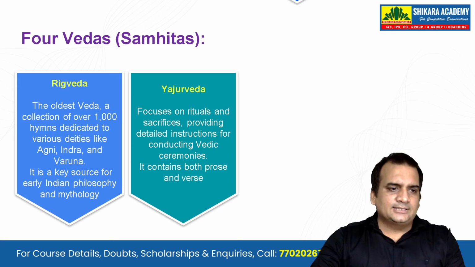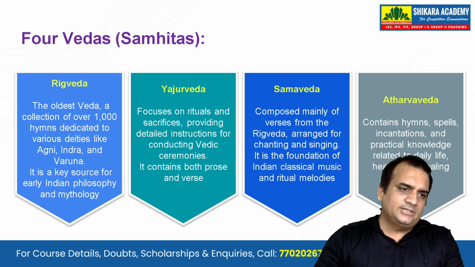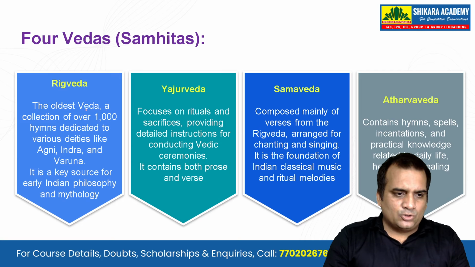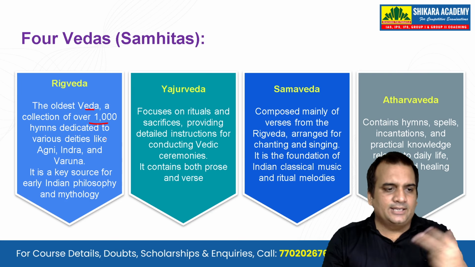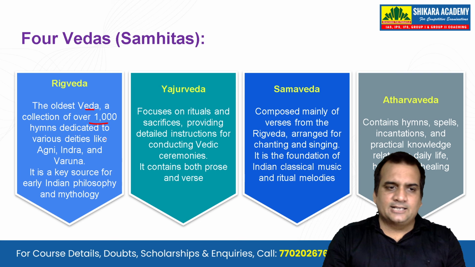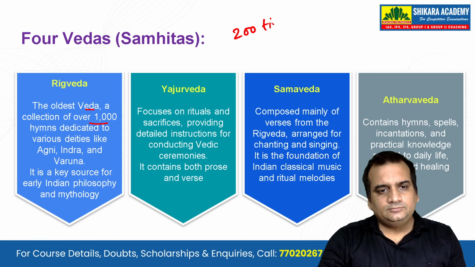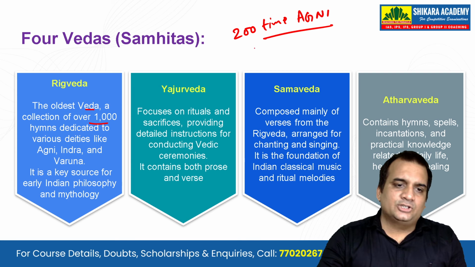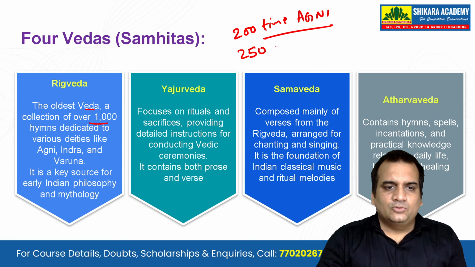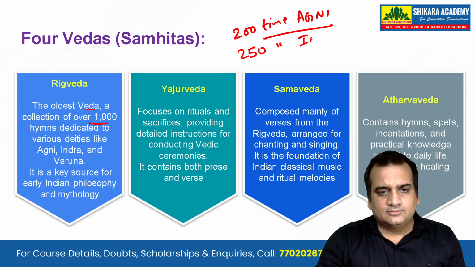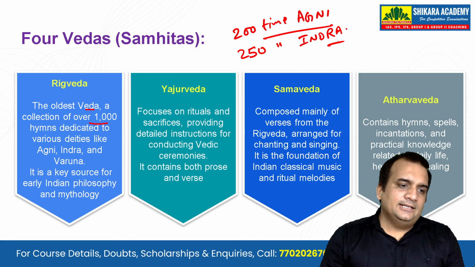The four Vedas that we have seen already, once again we will just see. The Rig Veda is the oldest Veda, a collection of over 1000 hymns dedicated to various deities like Agni, Indra and Varuna. Agni has been mentioned the second most times, that is 200 times. The highest is 250 times, and that is Indra. Indra was also known as Purandara. And then you have Varuna.